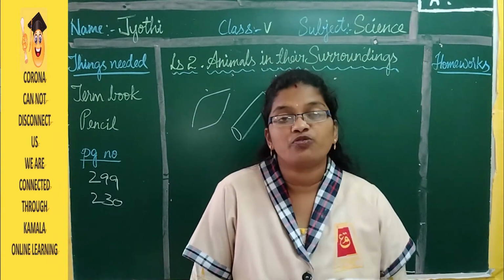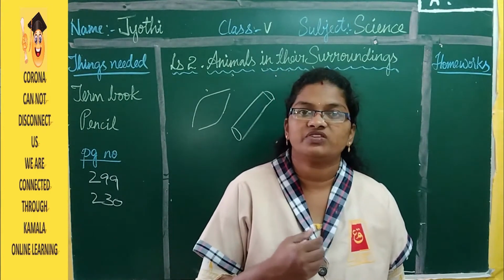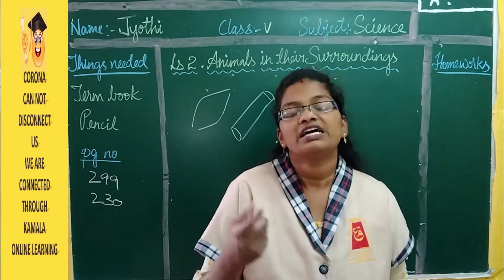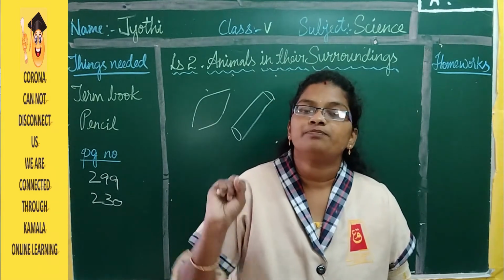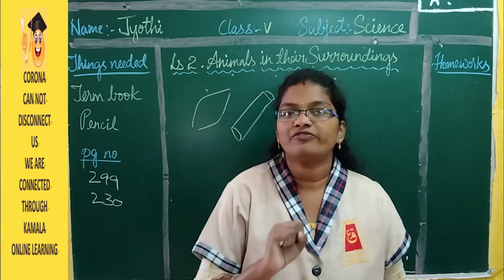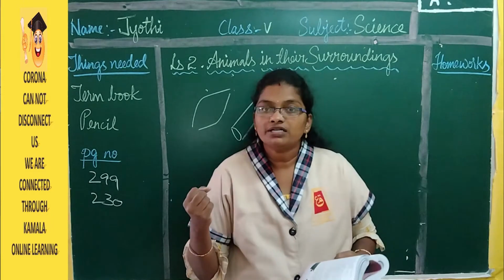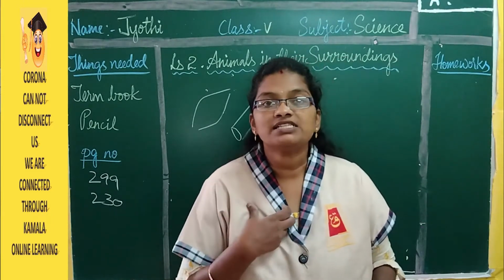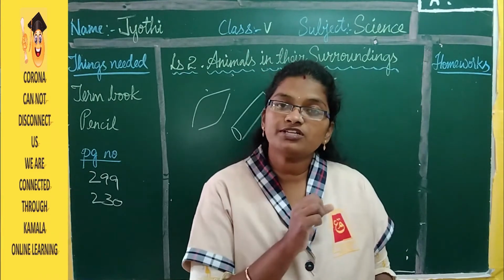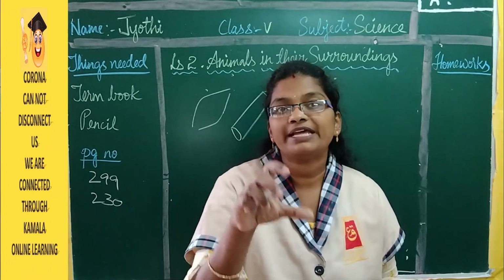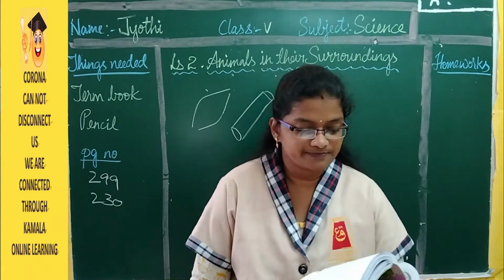Strong chest muscles to provide energy for flying. Now if we want to run, so which part of our body should be strong? Our legs and the muscles of legs should be strong. If we are athletic and we want to lift up some weights, our legs as well as our hand muscles should be strong. A bird should fly. So for that the muscles of the chest should be very strong. So why the chest muscles only should be strong? Because the wings are placed near the chest. That's why the chest muscles should be very strong.